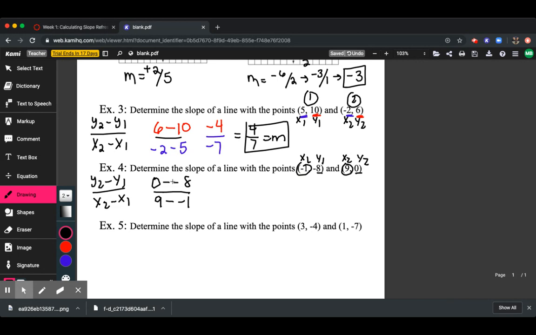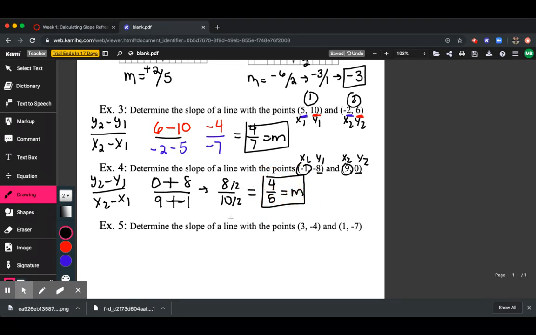Two negatives, we should know in math, actually create a positive in both cases. So that's going to give us 8 over 10. Looks like you're done, but always try to simplify. You can divide both of these numbers by 2, which is going to give us 4 over 5. And that is our slope.